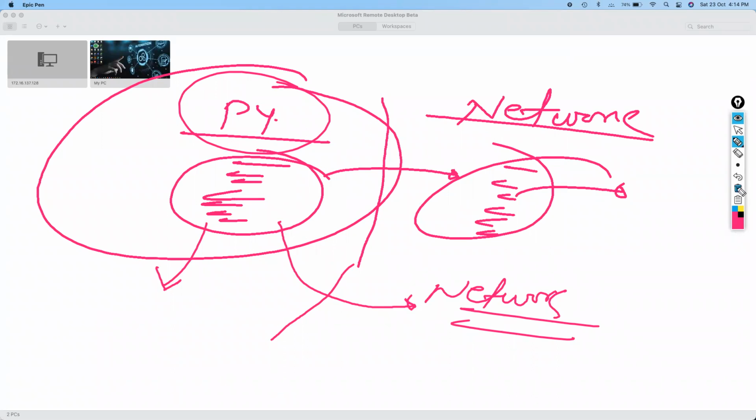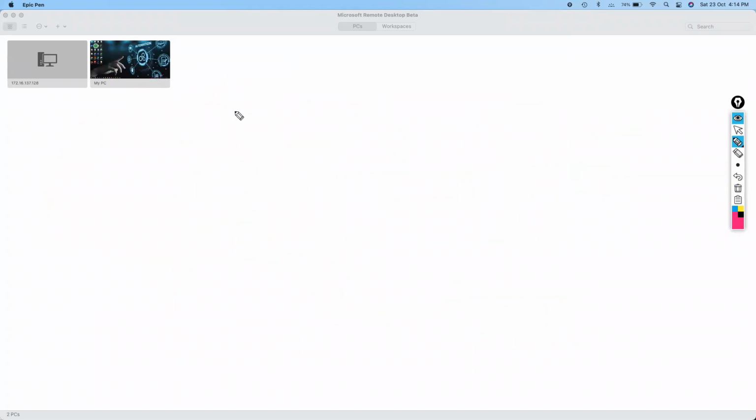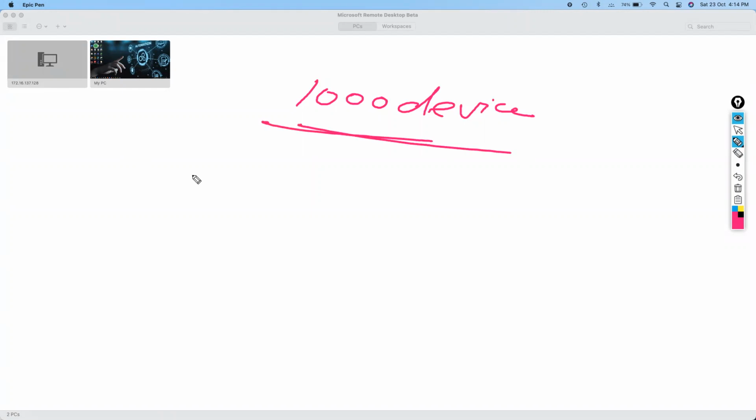So let's move ahead. Why do we need, or where can we use, this network automation stuff? Let's understand by an example. If you get work from your client that you need to take a backup of, let's say, 1,000 devices, right? The usual process is that you need to log into each and every device.